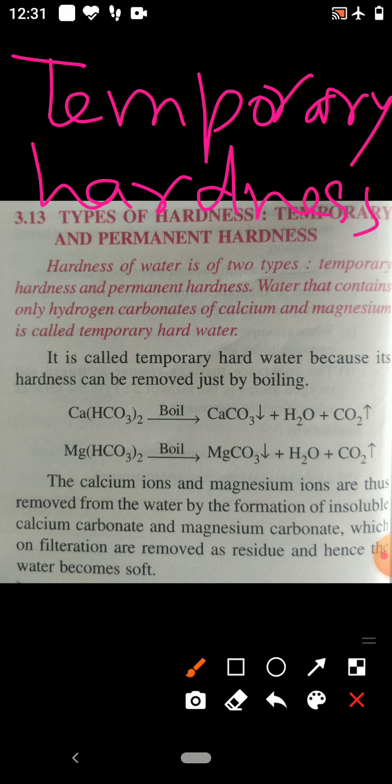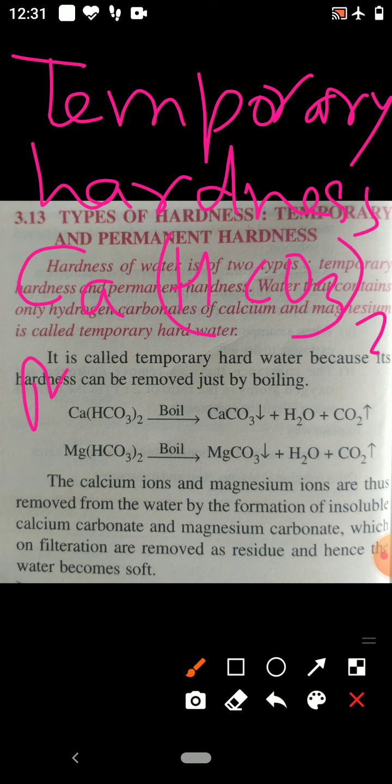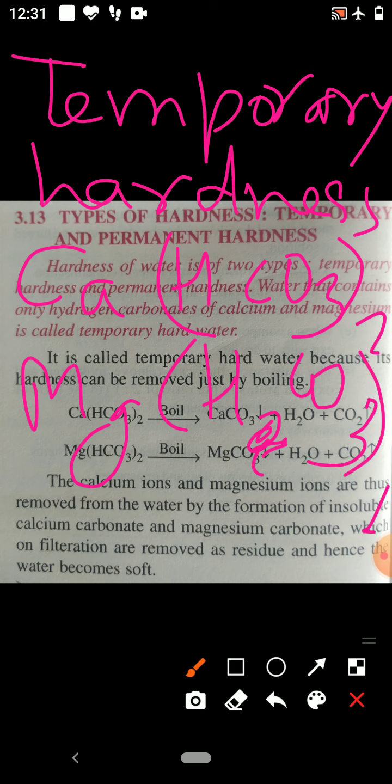is due to the presence of calcium bicarbonate or magnesium bicarbonate. Any one of these, Ca(HCO3)2 calcium bicarbonate, Mg(HCO3)2 magnesium bicarbonate.